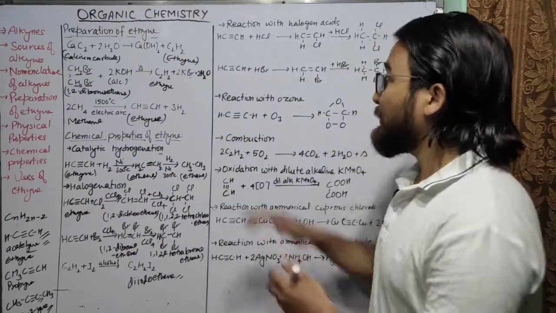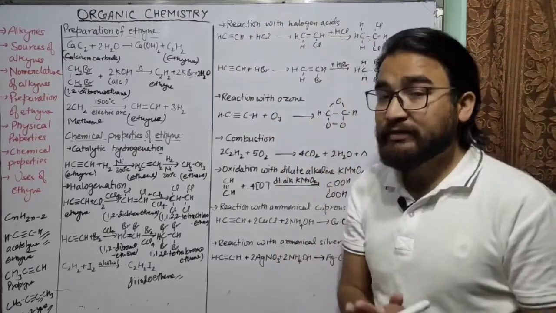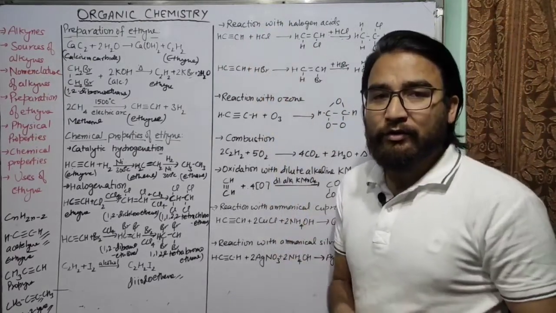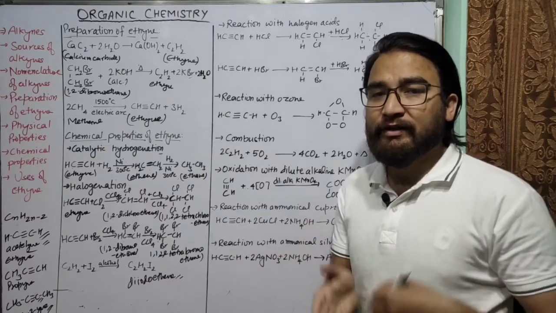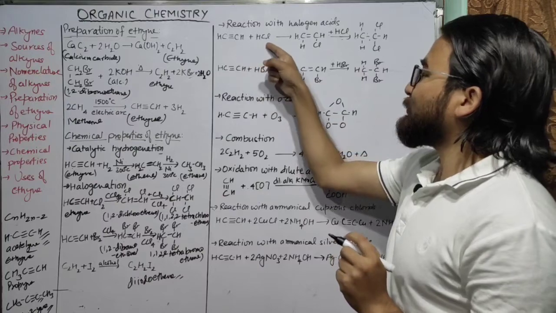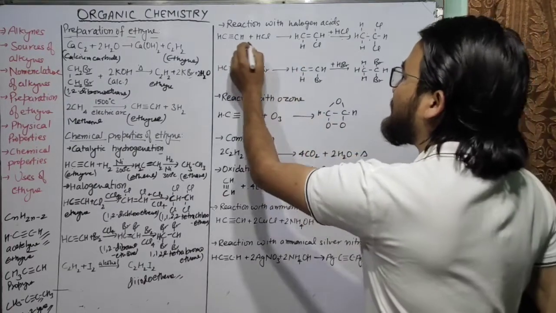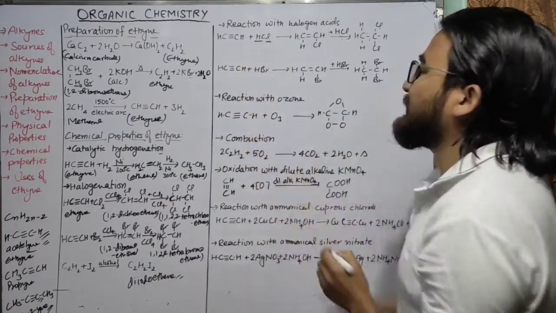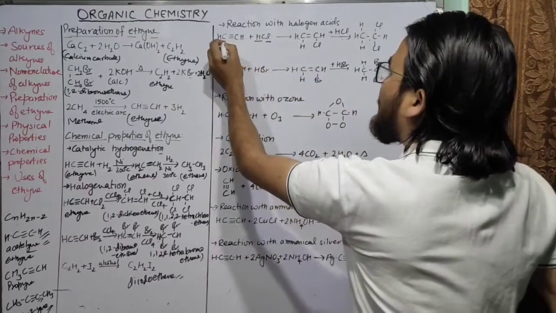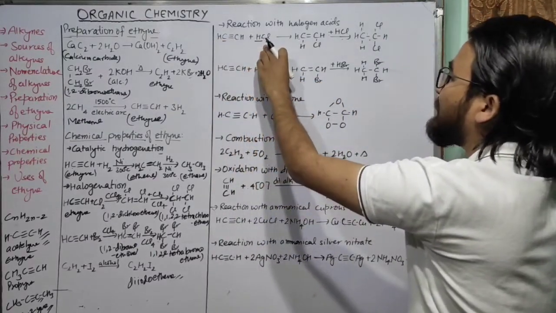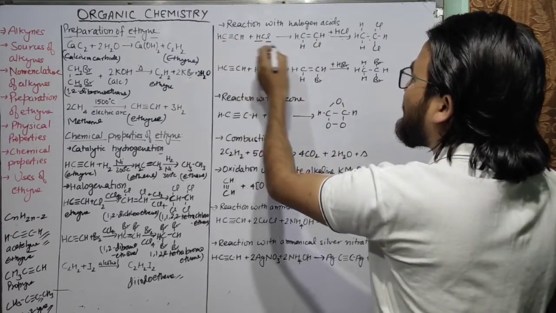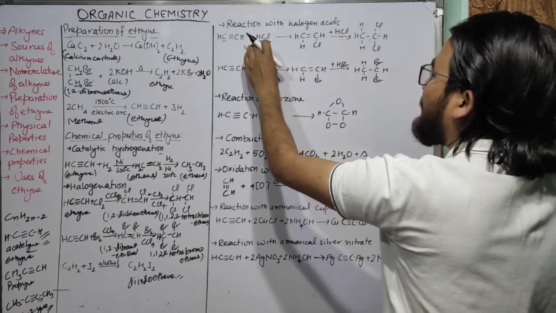Now further, you can see the reaction with halogen acids. What are the halogen acids? You already know, HCl, HBr, HF, HI. So these are halogen acids. How does ethyne react with HCl? You can see here we have two parts, H and Cl. Now the hydrogen atom will be attached to one of the carbon atoms and the chlorine atom will be attached to the other carbon atom. So you can see the triple bond will be broken to a double bond.